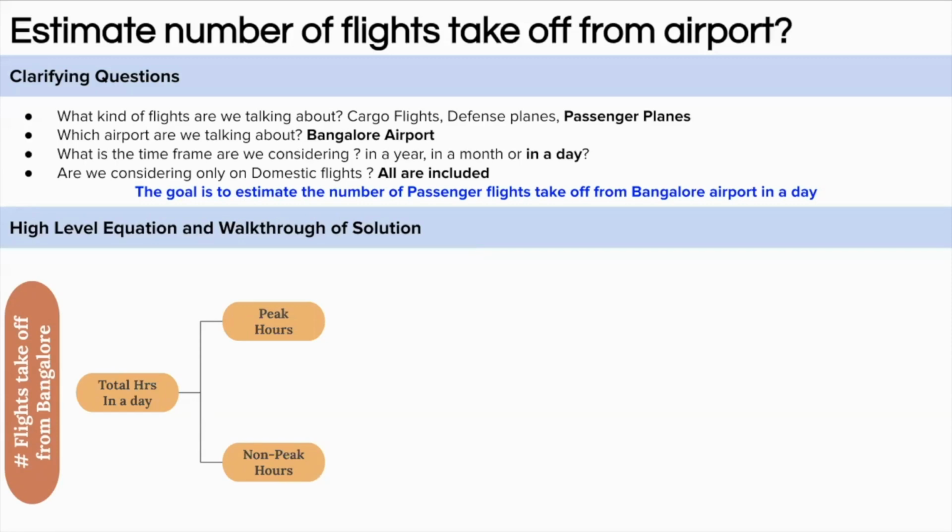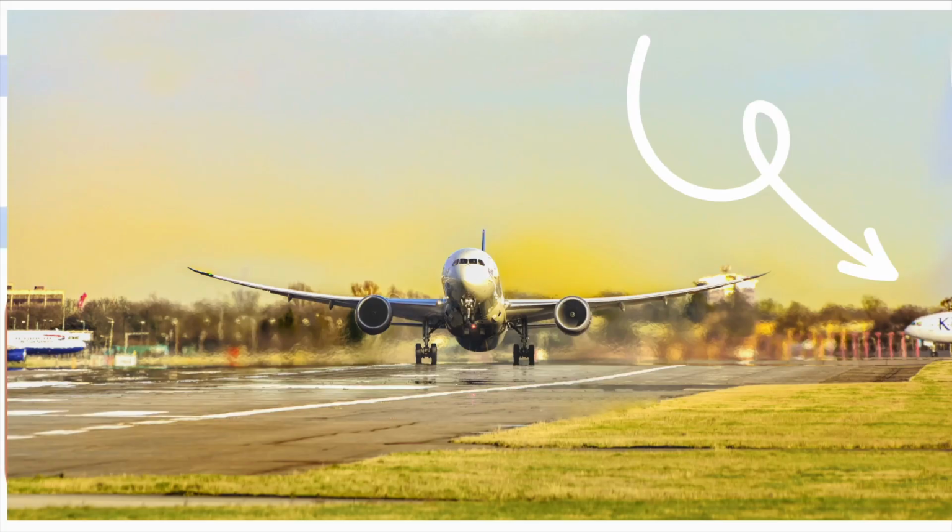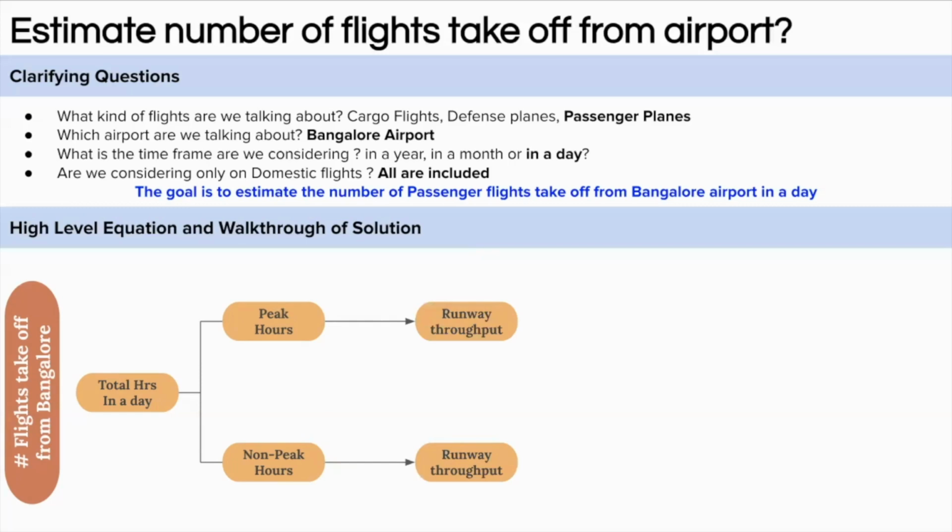After taking into account the peak and the non-peak hours, we will consider the runway throughput rate. What do I mean by runway throughput rate? Runway throughput rate is basically how many airplanes take off on one runway in 1 hour. If you see in a peak hour, the planes are lined up, right? As soon as one plane takes off, another plane starts taking off. So this is how the flights take off. So the runway throughput rate would be determined by the time in between two flights that take off, right?